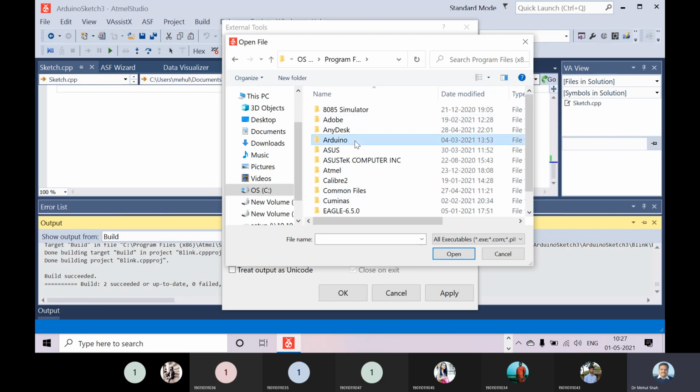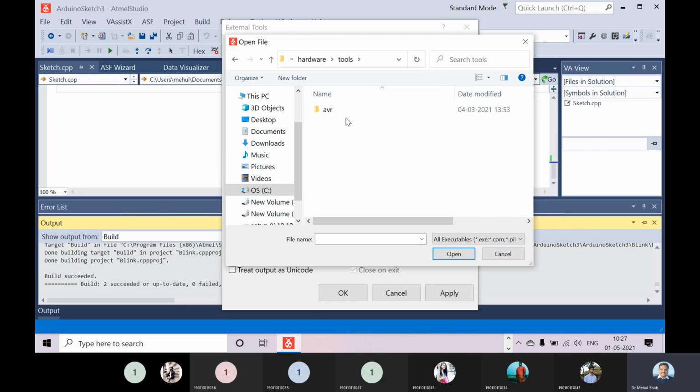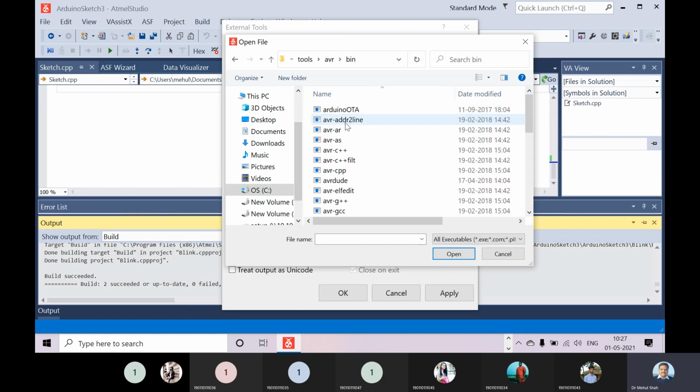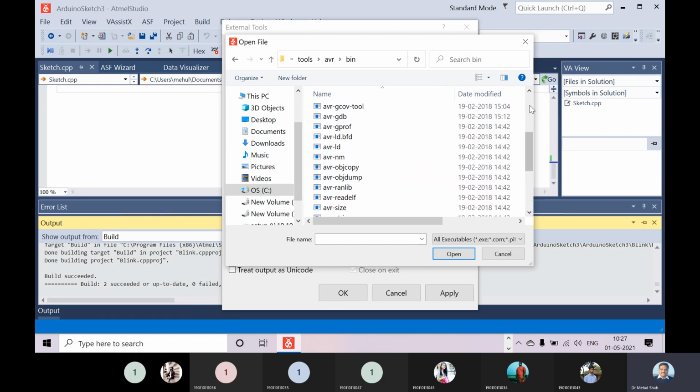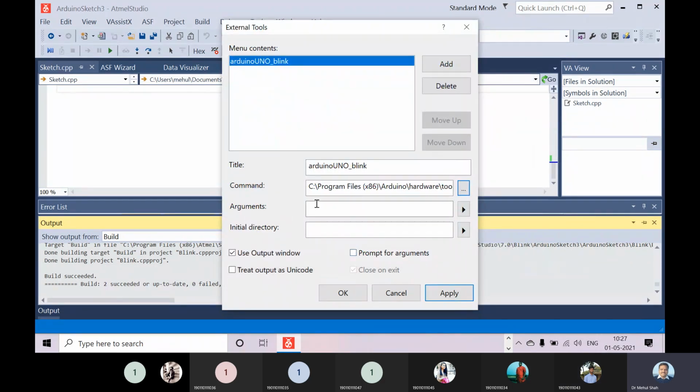We go to program files, Arduino, hardware, tools, AVR, bin, and AVR dude. Can you see AVR dude? Yes, sir.